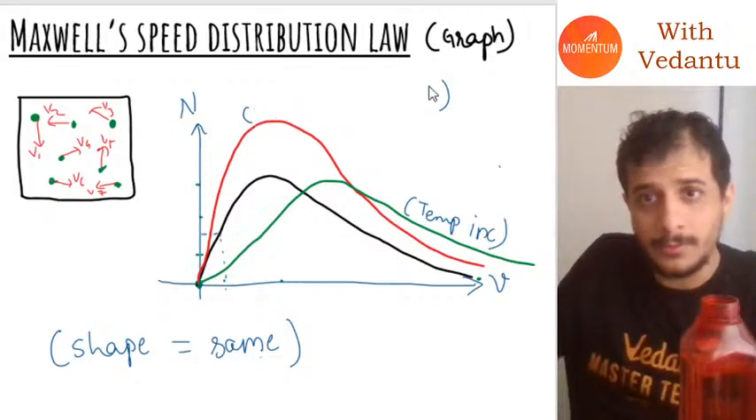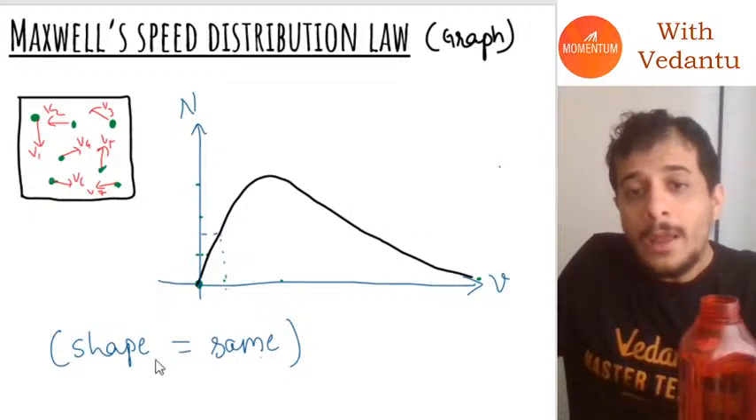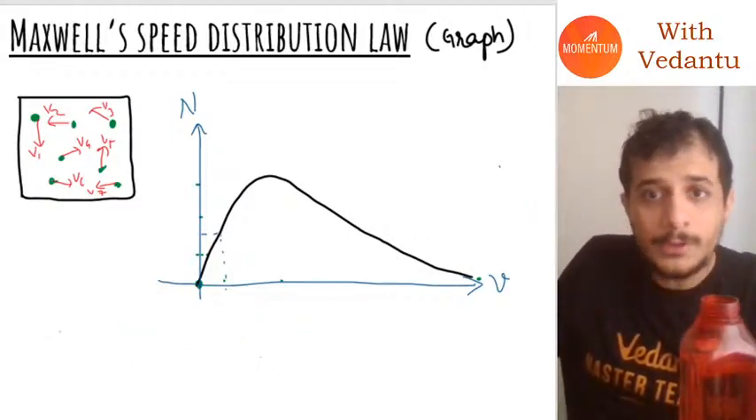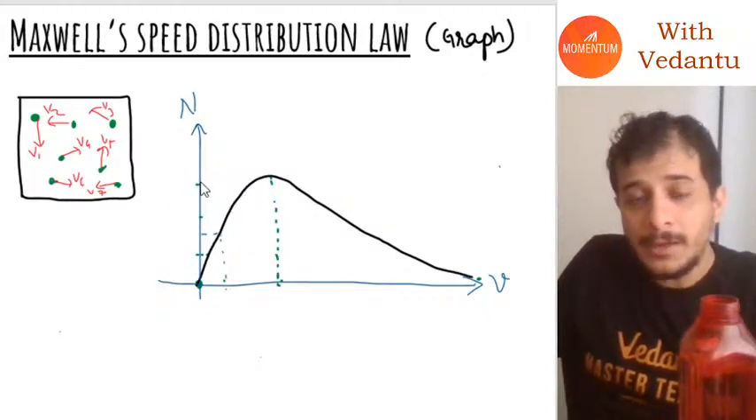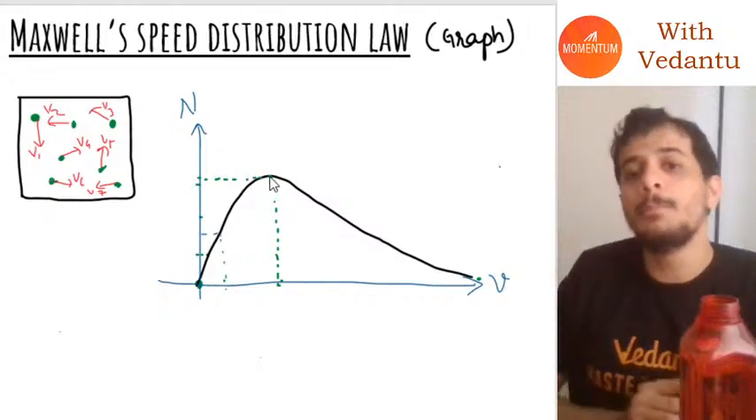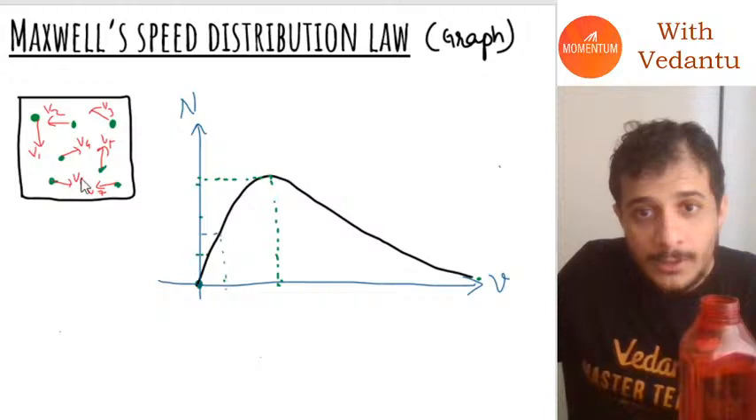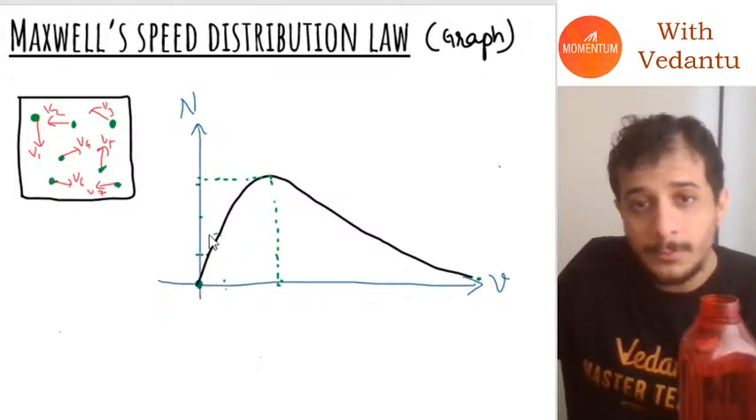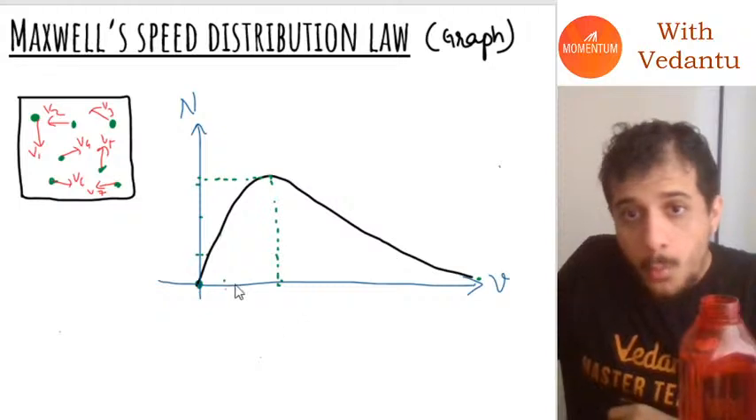Let me just remove all these once again, no need for them right now. Now, in this case, what you see is that there is a certain speed which is there for the most number of molecules. Do you see that? What do you think that speed will be called? That speed has a special name. It's called VMP.